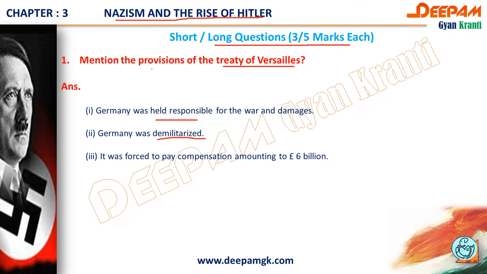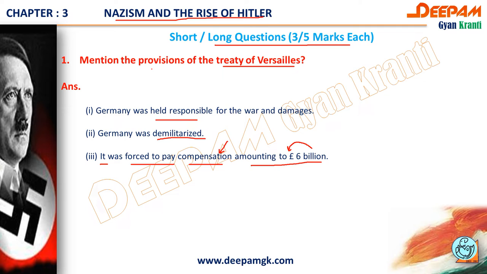The next thing is that Germany was forced to pay compensation amounting to 6 billion pounds. It was the biggest amount at that time. And what is compensation? Compensation means if a military person, a soldier, died in a war, they have to be given some money, and it is known as compensation.